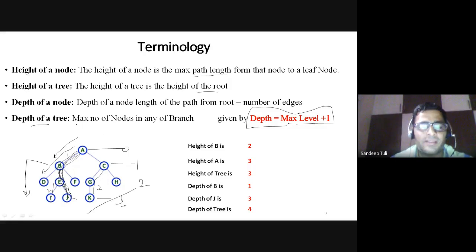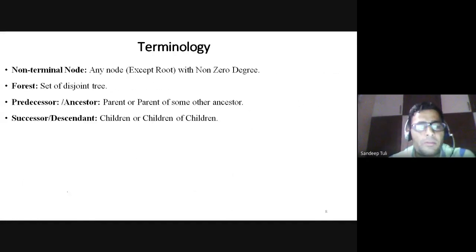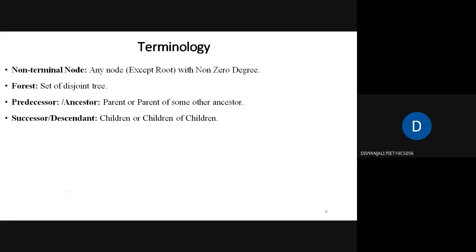Technically, what we can say is it is the maximum number of nodes in any of the branches. So how many branches we have? We have 6 branches in this tree. Branches will always start from root node till the leaf node. So जितनी leaf node है उतनी ही branches होंगी हमेशा. So अब मैं maximum length की branch identify कर लूंगा and that will be the depth of my tree. Is it okay? Maximum जो branches हैं उसमें हम number of nodes identify कर लेंगे और वो मेरी depth होगी tree की. Now coming on to some other terms that are non-terminal nodes.